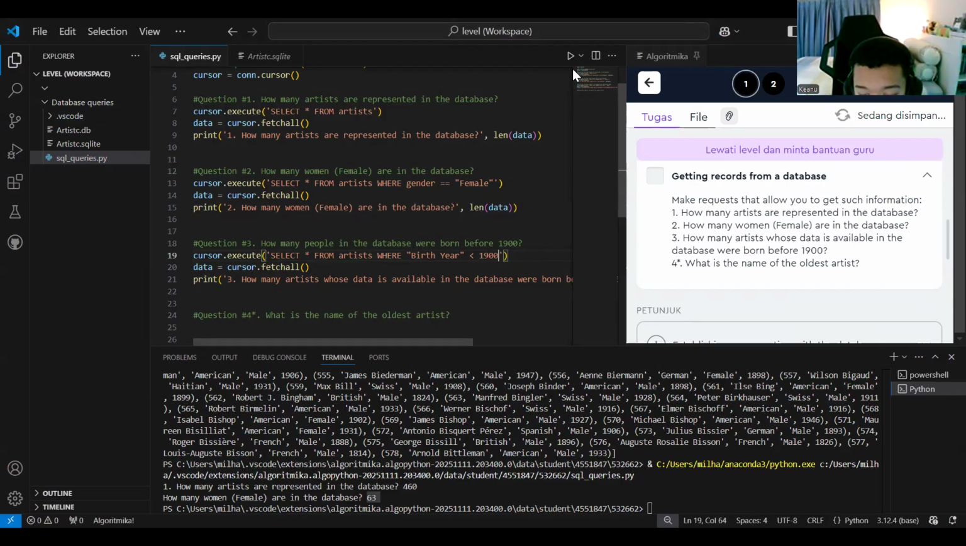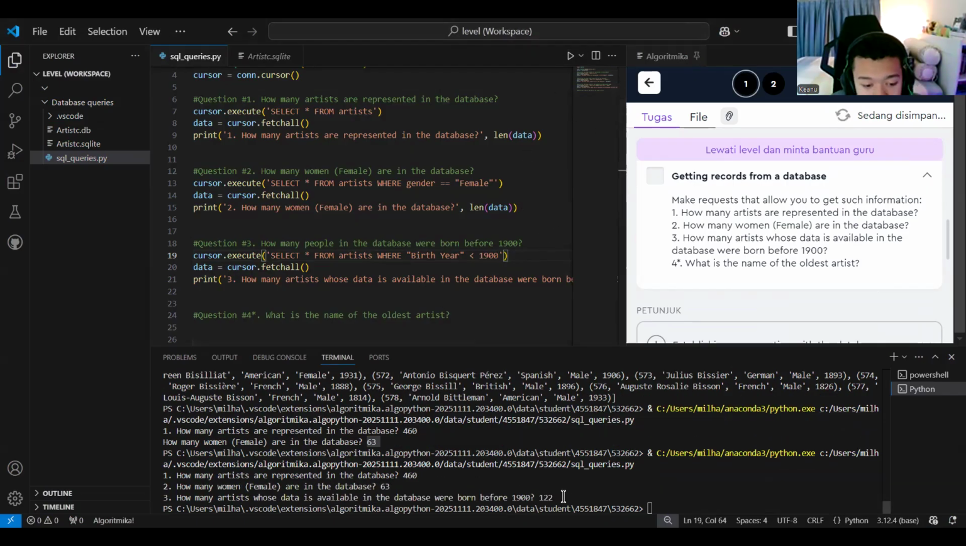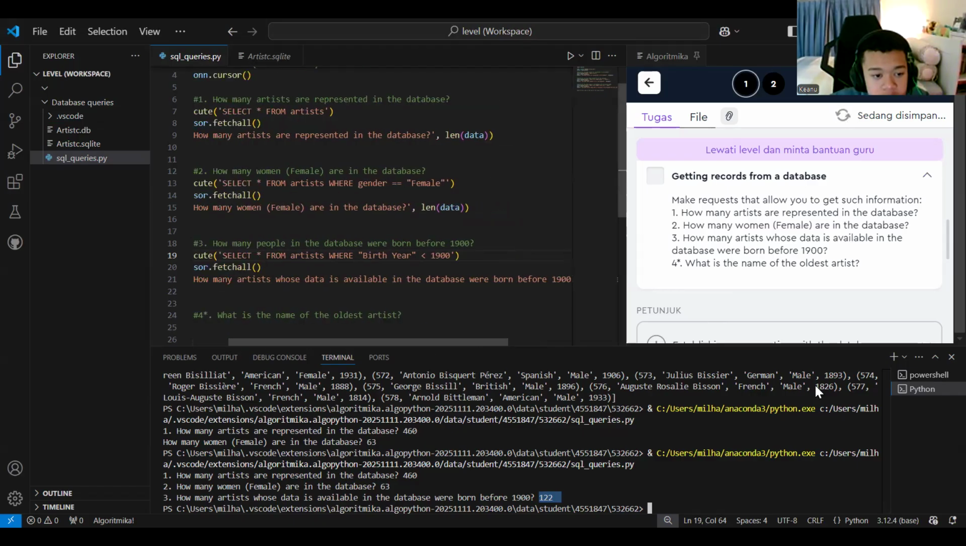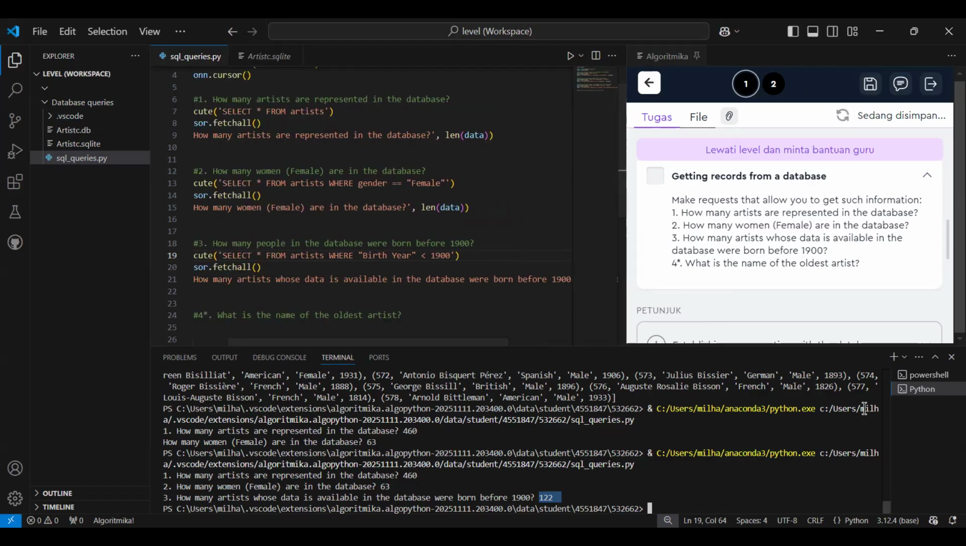After this, just click the run button. As you can see, it says 122. Let me check. Not less than or equal, but less than. Before means not including 1,900. Okay, 122. Is it correct? Yes, correct.